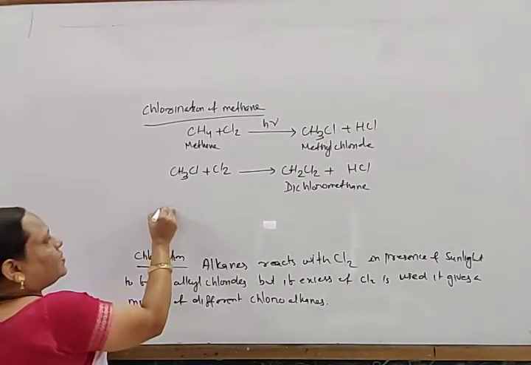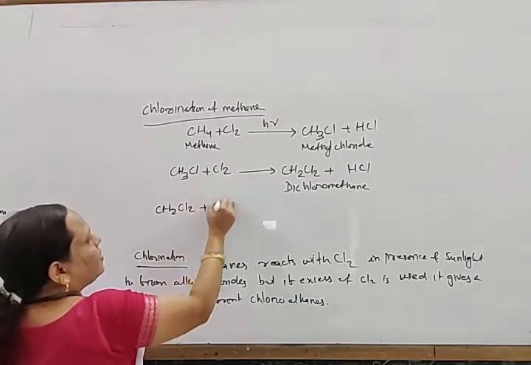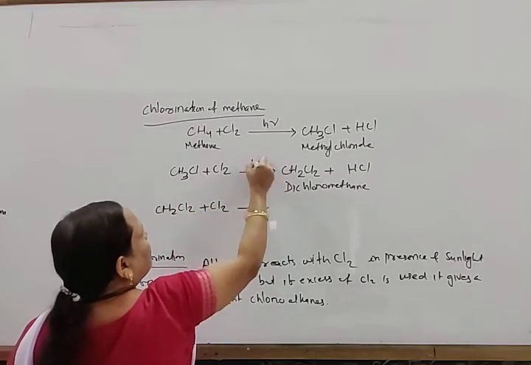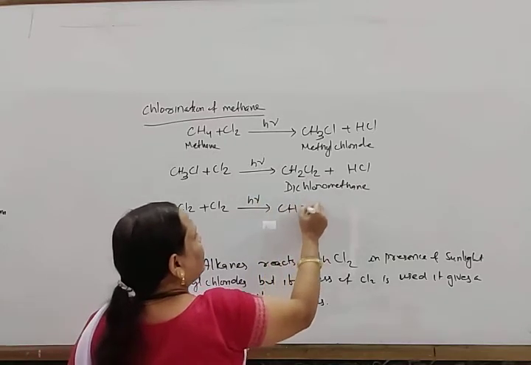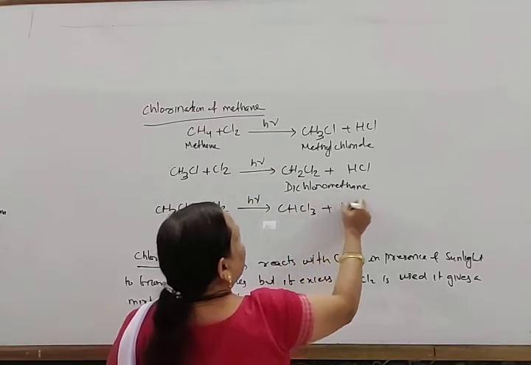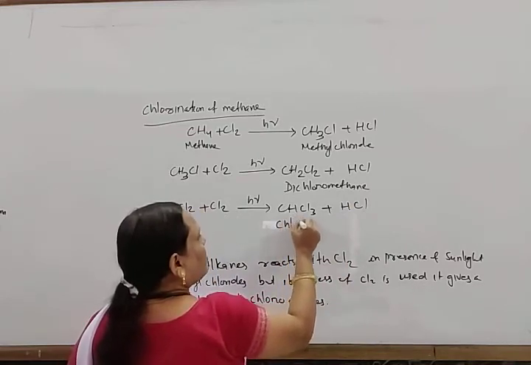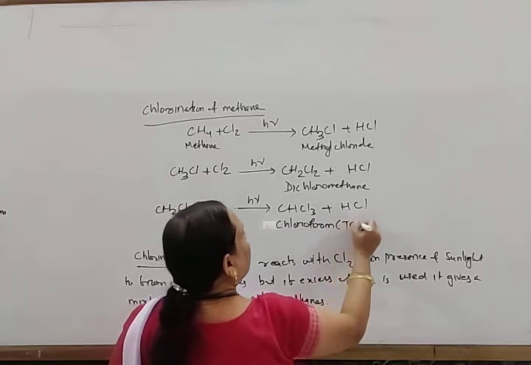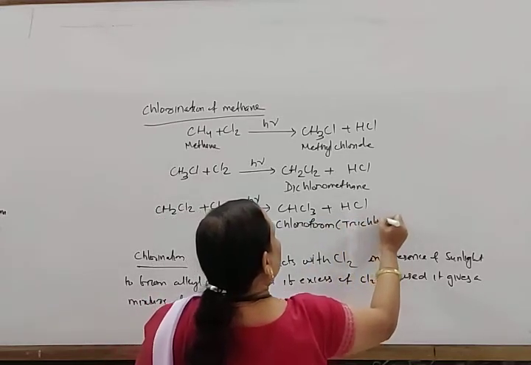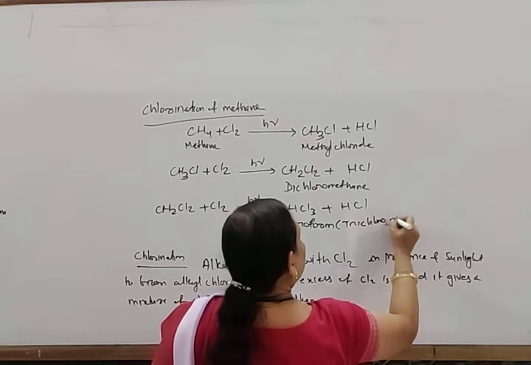And again this dichloromethane, CH2Cl2, reacts with another molecule of chlorine to form CHCl3 plus HCl. This is chloroform, or trichloromethane.